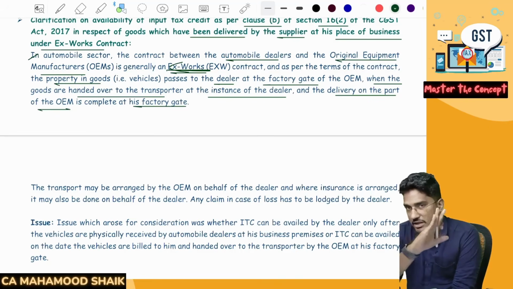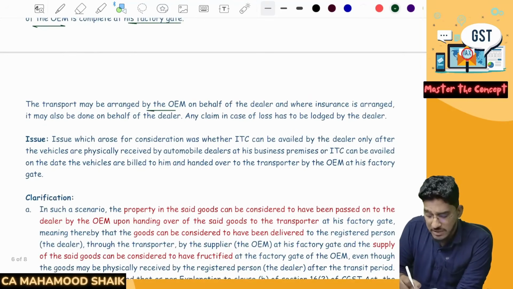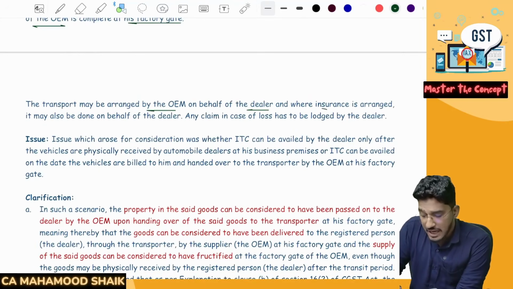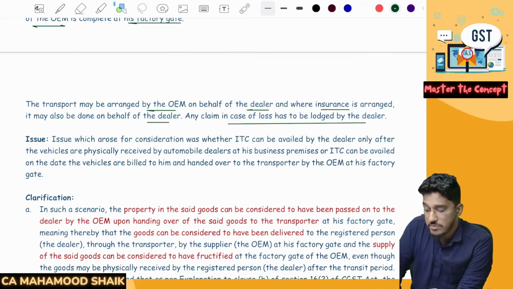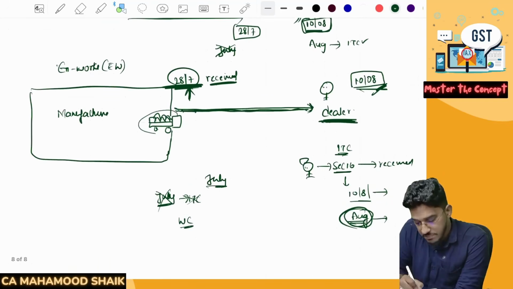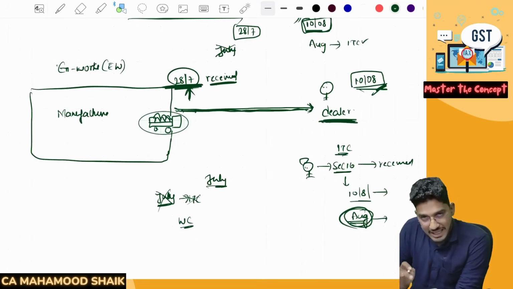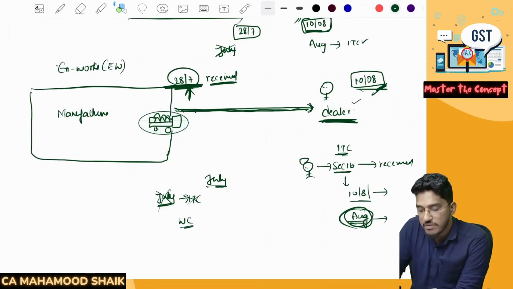After that, what is happening? That manufacturer is not worried. The transporter may be arranged by the OEM on behalf of the dealer, and even insurance may be arranged on behalf of the dealer. Any claim in case of loss has to be lodged by the dealer only. Sometimes manufacturers will only speak with the transporter and arrange for the insurance facility also. But still, they will do it on behalf of the dealer. They will not do it on their own account.